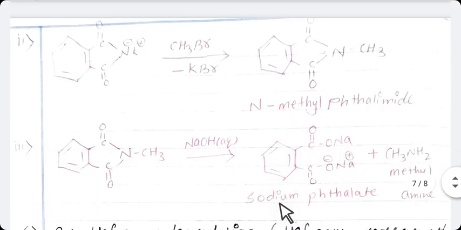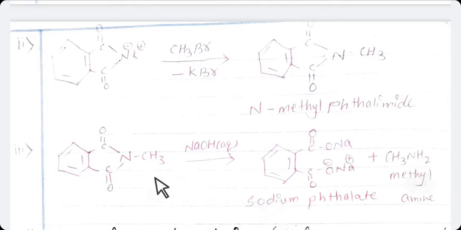In the third step, students, this N-methyl phthalimide reacts with aqueous NaOH. This aqueous NaOH which we are using here is in double quantity.